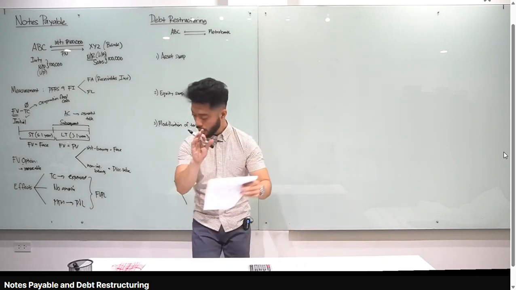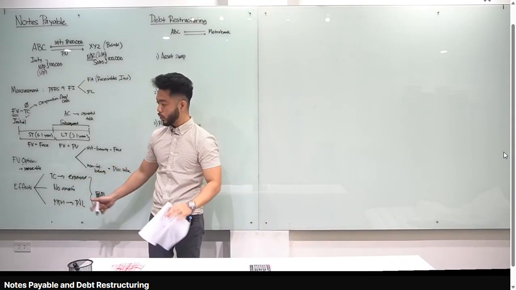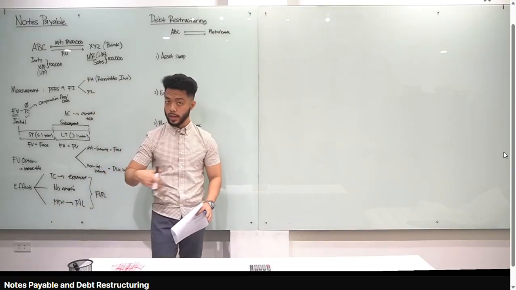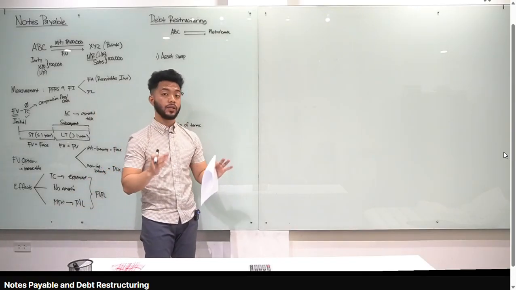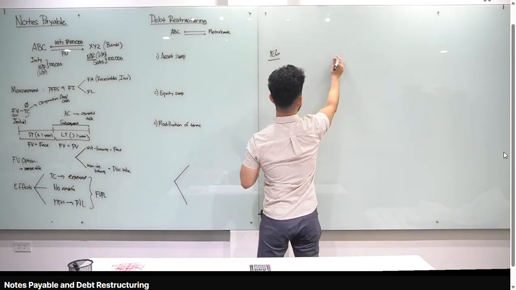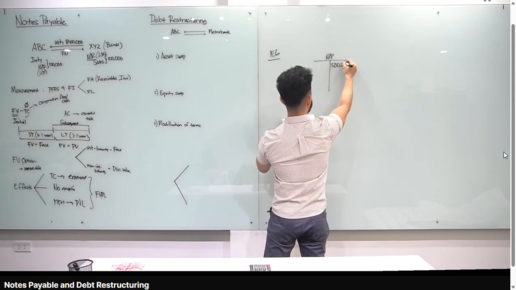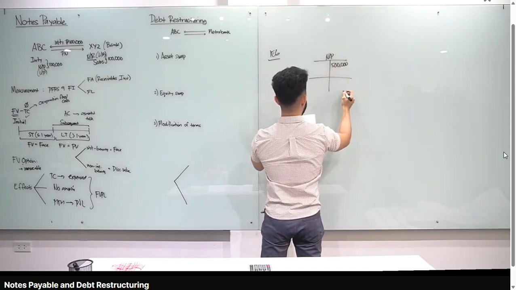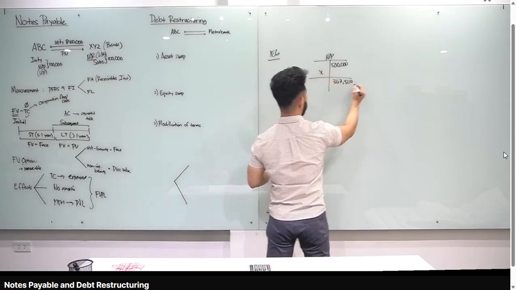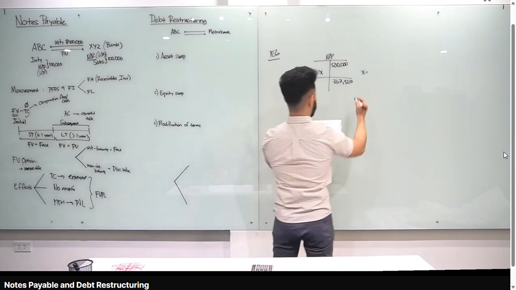Right? Now, ulitin ko, ano yung effect class kapag fair value option, lahat ng transaction cost expense natin yan. Okay? So, ibig sabihin, wala tayong premium, wala tayong discount kasi walang amortization. Okay? And mag-mark to market tayo, lahat ng changes in fair value, charge natin sa P&L para ka lang nag-accounting for FVPL. So, illustrative example number 6, ganito technique dyan class. Mag-T-account ka lang dyan. Okay? So, notes payable, tama ba initially, 500,000 yan. Tama? Yung face value. Pero, sabi dyan, yung fair value or present value is 367,500. Tama? So, kailangan ibaba natin yung notes payable. So, for X, X is 500,000 minus 367,500, you should get 132,500.